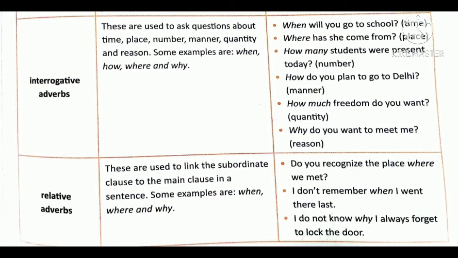When connects two clauses. So relative adverbs always relate to clauses, and the main words used as relative adverbs are when, where, and why.